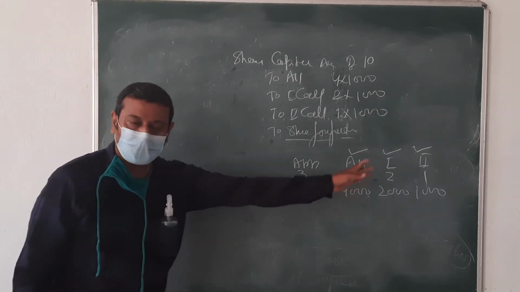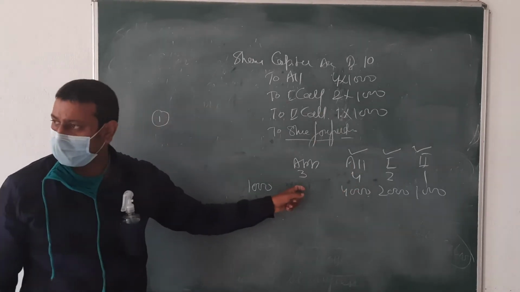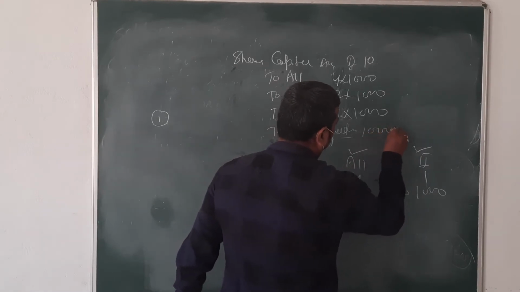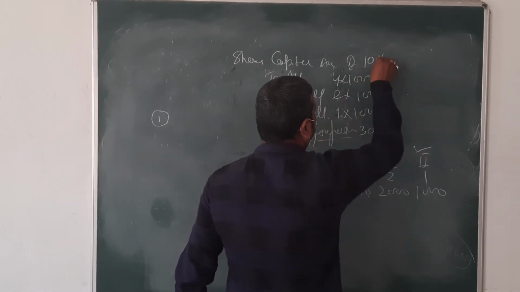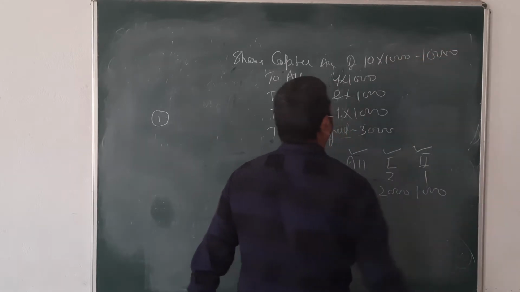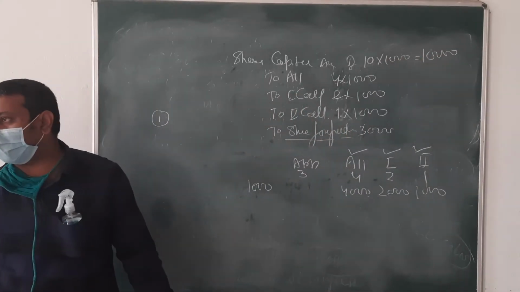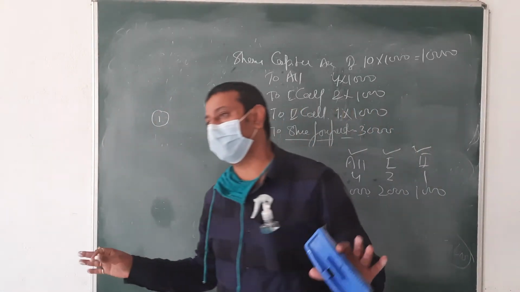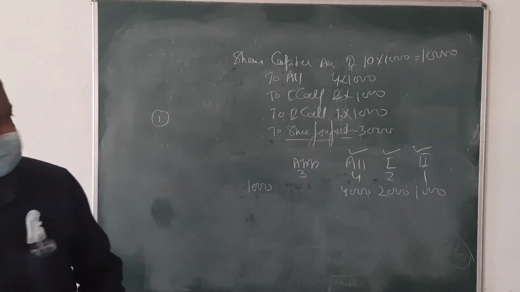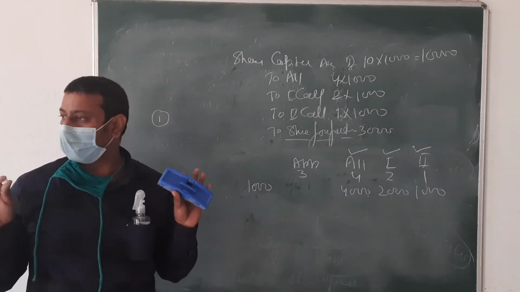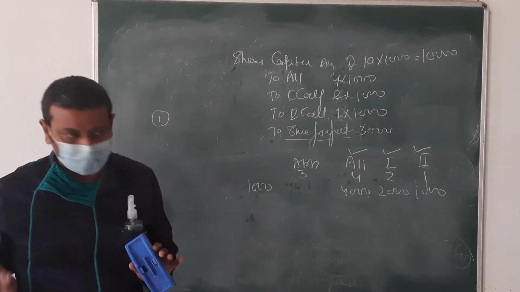This 3 rupees only. So this 3 into 1,000, what amount is coming? 3,000. And just check, both sides will come equal. Check it. If it's coming equal, then right. Otherwise wrong. It's a very easy way of checking the question. Coming equal or not? On this basis, you will easily forfeit any share or not.